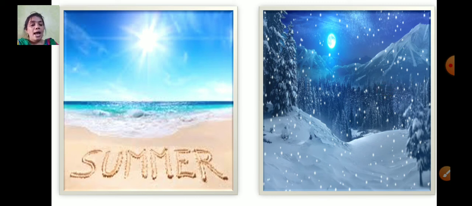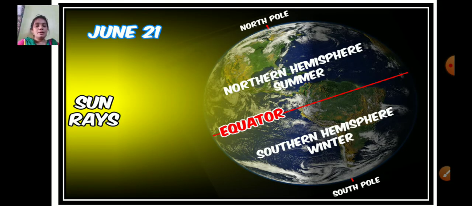So as you see here, the earth is tilted towards the sun, okay, and the top part is called the northern hemisphere, and then there is the north pole, south pole, and the southern hemisphere.